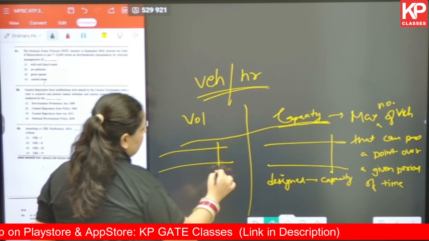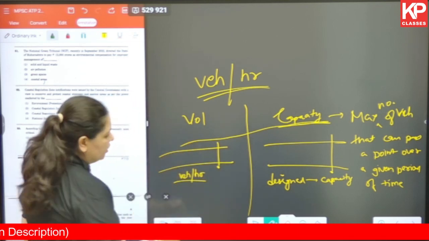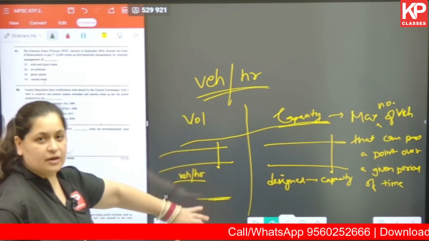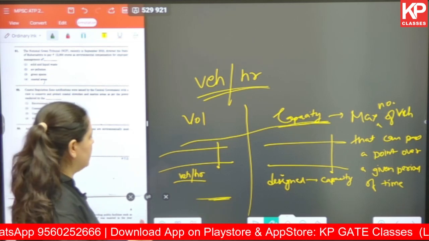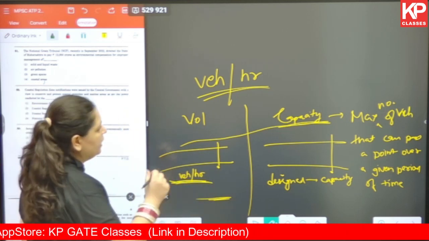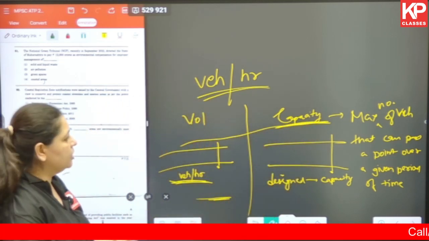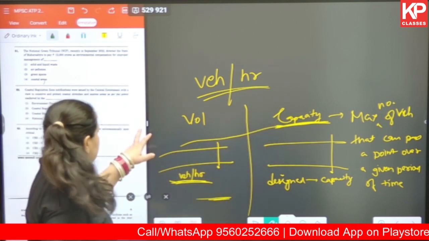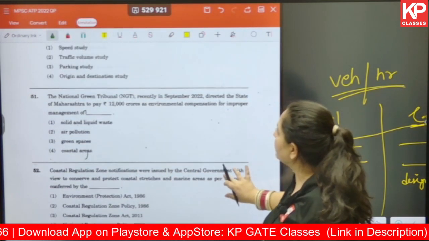Then what is volume? Again, we are talking about vehicles per hour, but in that particular situation, whatever time period that we are conducting this survey for, it is for that particular scenario. We are not talking about the best scenario, the minimum scenario or the maximum scenario. This is for any given point for any given period of time. And the maximum volume, or the maximum number of vehicles for that particular road for which it is designed, is your traffic capacity.